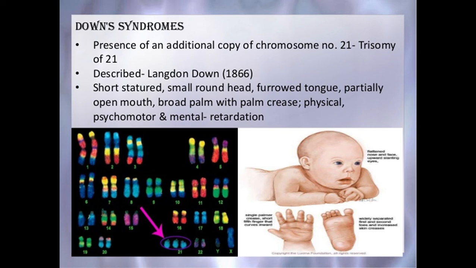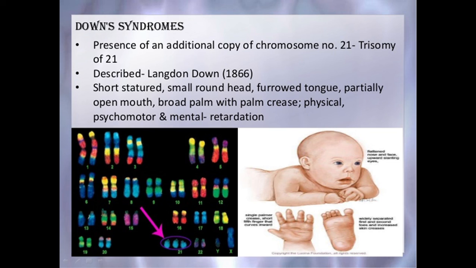Now, what is Down syndrome? The cause of this genetic disorder is the presence of an additional copy of chromosome number 21, trisomy of 21. See, Down syndrome is due to the presence of an additional copy of chromosome number 21, which is also called the trisomy of 21. This disorder was first described by Langdon Down. That's why it is also known as Down's syndrome.